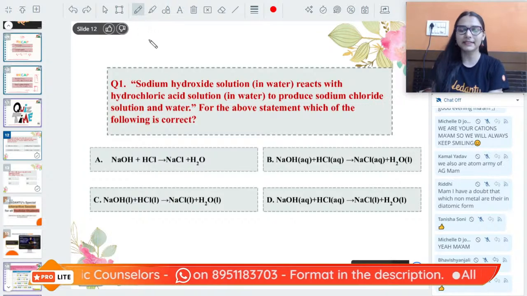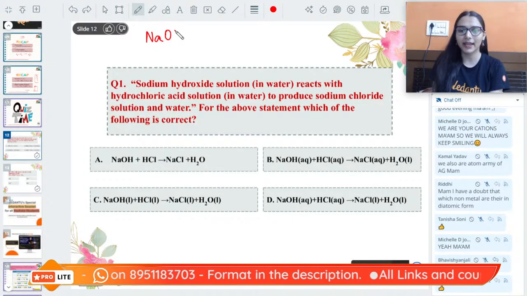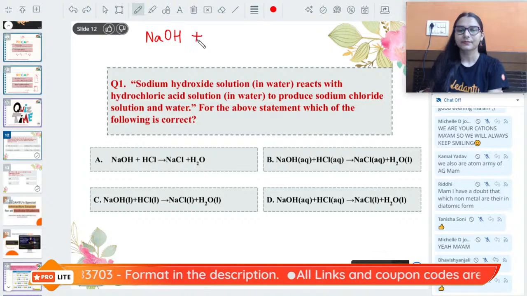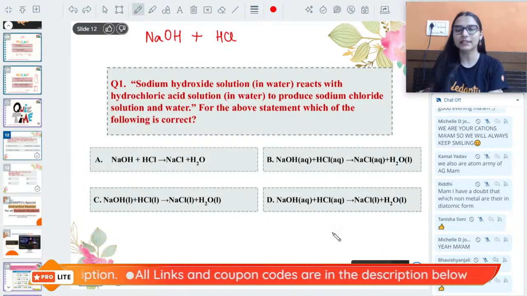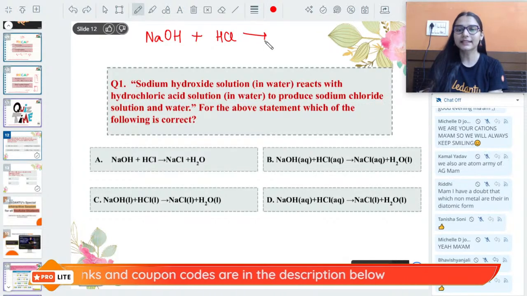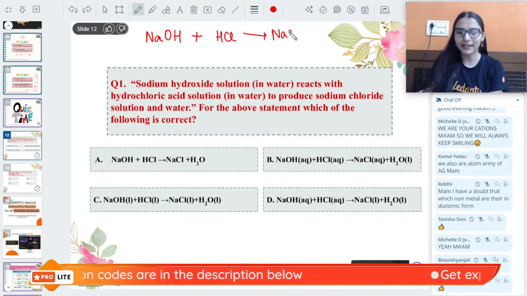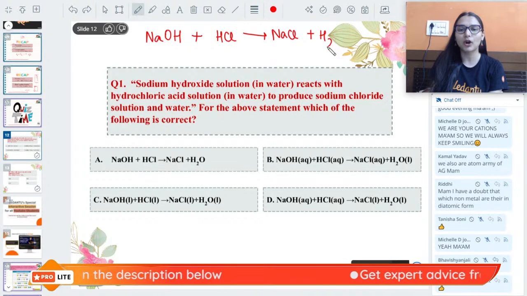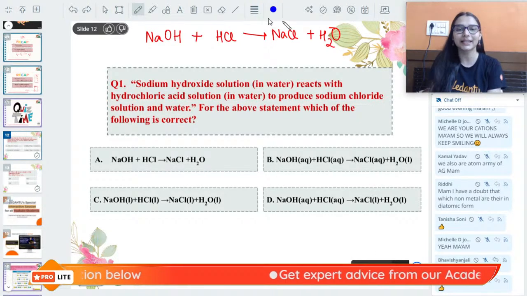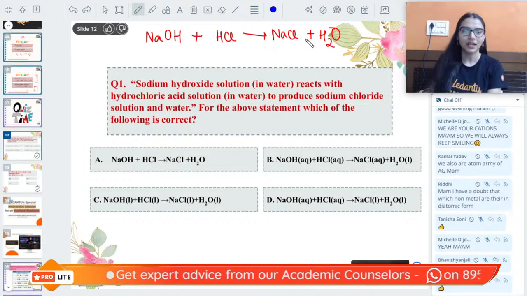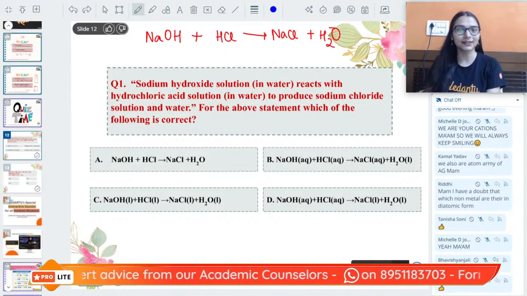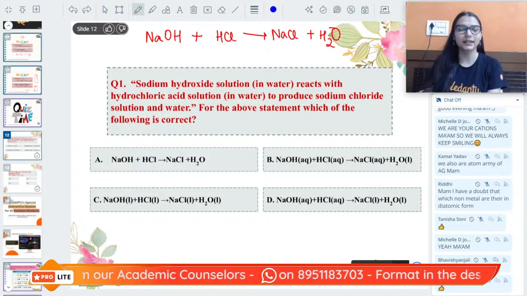See, this is the same in all of them. Sodium hydroxide is NaOH, plus they have taken hydrochloric acid solution, that is fine too, it's HCl in all. This gives rise to sodium chloride and water. This is common in all the options. What you have to see are the states. You have to look at the state of all of these. Okay? We will start the quiz in 3, 2, 1, attack.